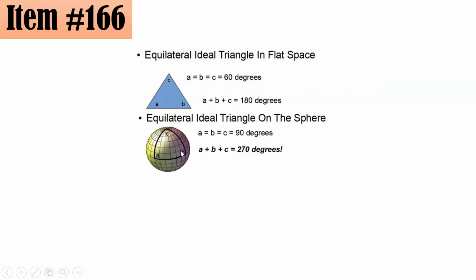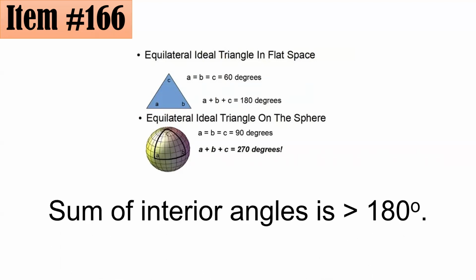However po, if you draw a triangle on the surface of a sphere, halimbawa dito po, no? This will be 90 here. It could be 90 here. It could also be 90 here. In fact, some of the angles could be greater than 90, no? That's why sometimes things become weird if you do it on a non-flat surface. And believe it or not, kapag nag-draw ka ng isang triangle sa isang bola o sphere, the sum of the interior angles is greater than 180 degrees.